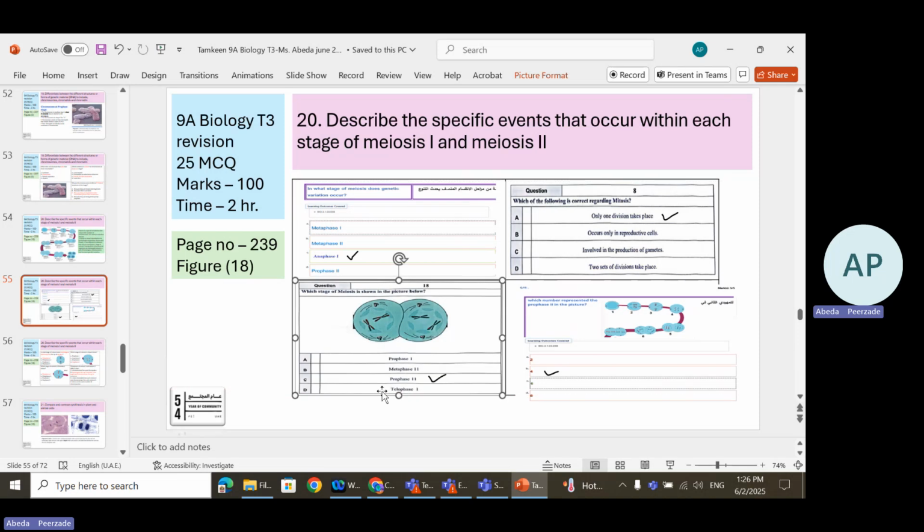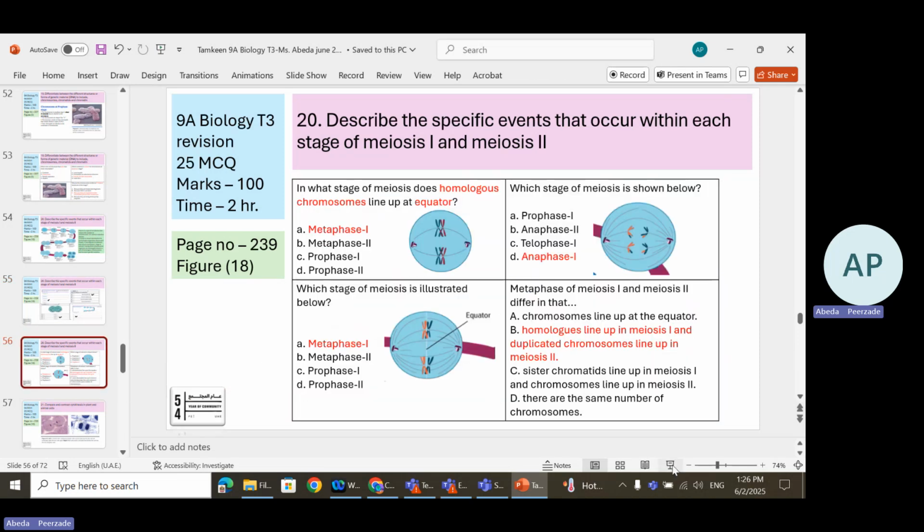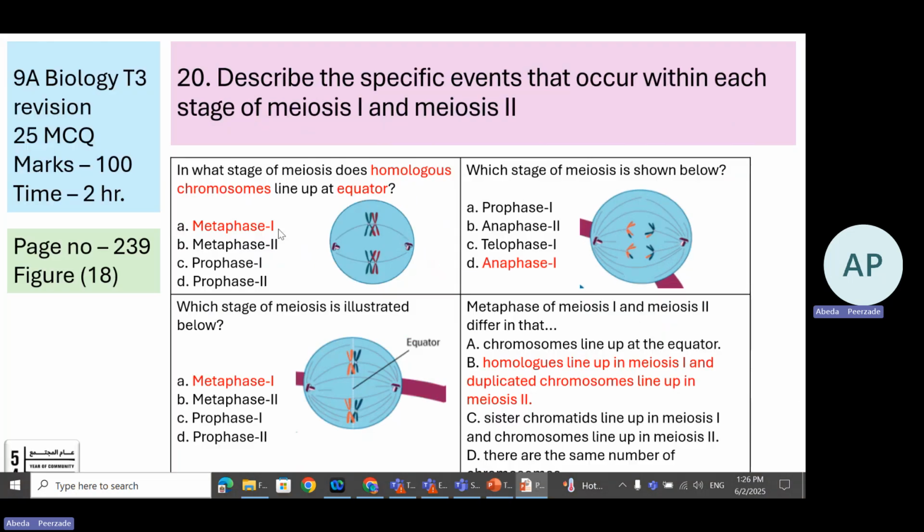So this is prophase 2. Next. Now, look at the diagram. In the question itself it is mentioned as equator. So no doubt you can choose metaphase, but which metaphase? Is it metaphase 1 or is it metaphase 2? I am confused. Now it's very easy.